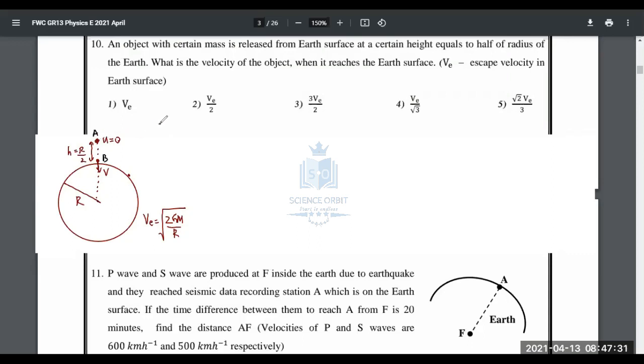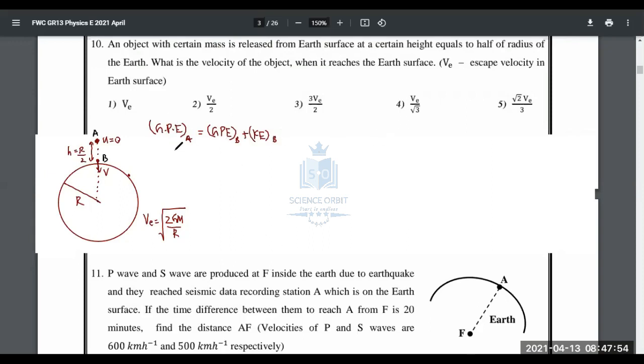It has gravitational potential energy. It does not have any kinetic energy because it's at rest, it's dropped. And at B, it has gravitational potential energy and kinetic energy as well because it will have velocity there.